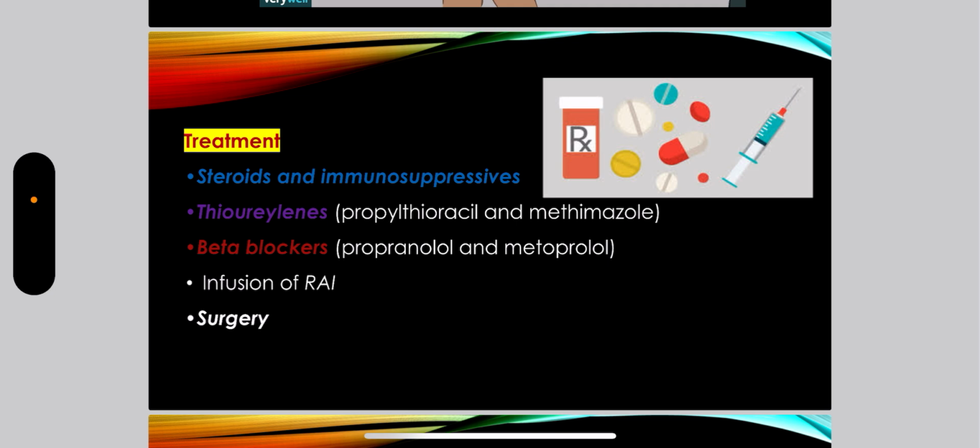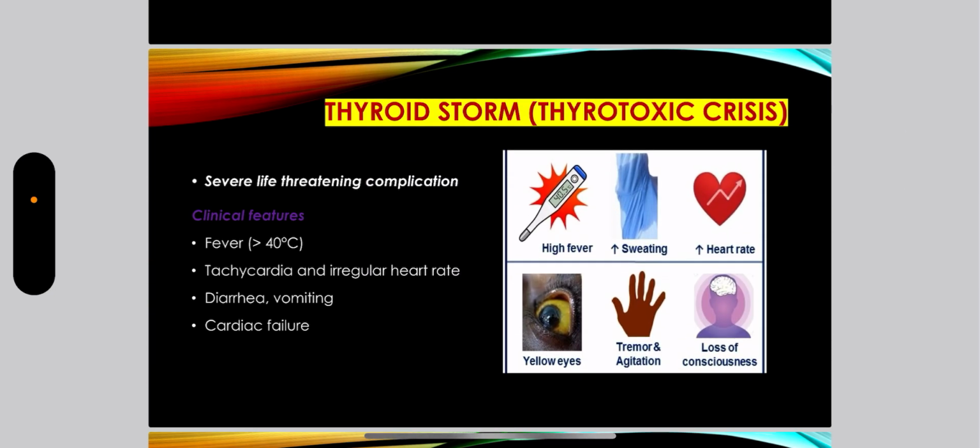Okay. Now there is another term, thyroid storm, also called thyrotoxic crisis. It is a severe life-threatening complication, okay, of hyperthyroidism. It occurs when hyperthyroid patients, after stoppage of treatment or in case of ineffective treatment, or when there is mild hyperthyroidism along with recurrent illness or infection, it can occur. Clinically, fever will be there, high-grade fever, tachycardia, diarrhea, vomiting, heart failure. You can see all the features over here.